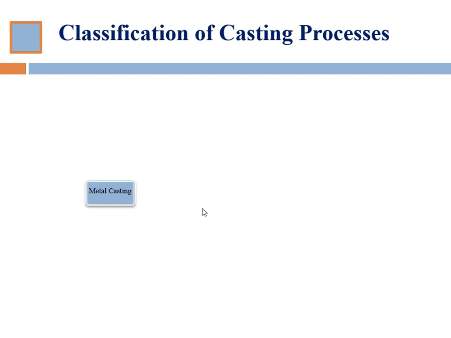As I said, the types of casting. A few seconds before, I already told you that we will be talking about metal casting, where the parts are manufactured from a raw material which is nothing but a metal. So metal casting is divided into two main categories, depending upon the kind of mold we use. By the way, what is a mold, we will discuss in the next slides. So expandable mold casting and permanent mold casting are the two main basic types of metal casting.